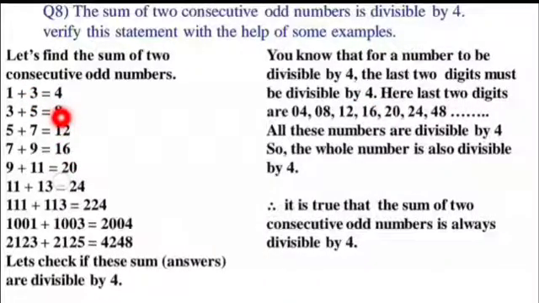4 is divisible by 4, yes. 8, yes. 12, yes. 16, yes. 20, yes. 24, yes. Again 24, yes. Only 4, yes. 48, the last one, yes. 4 12s are 48. So you can see all these sums are divisible by 4. So we can say that yes, the given statement, that the sum of two consecutive odd numbers is always divisible by 4, is actually true.